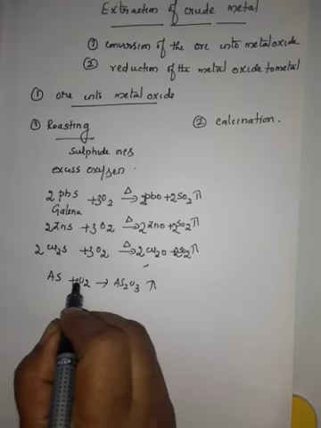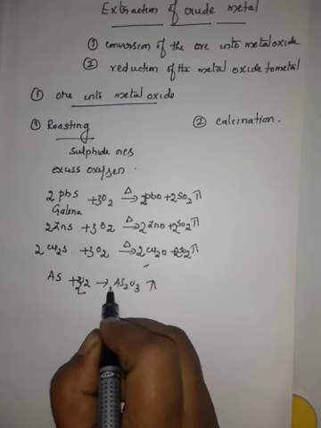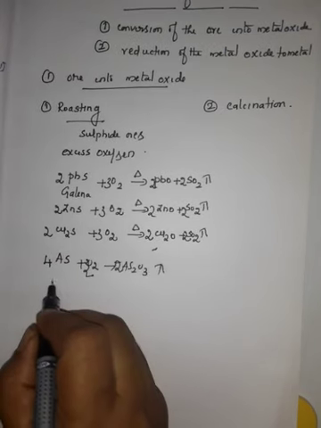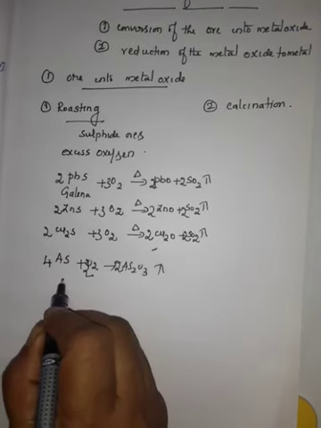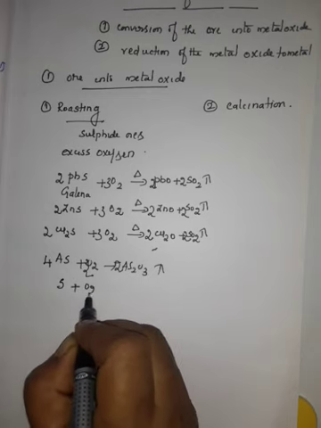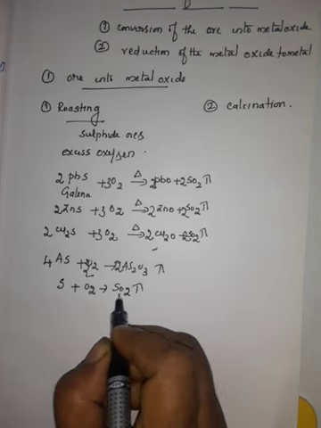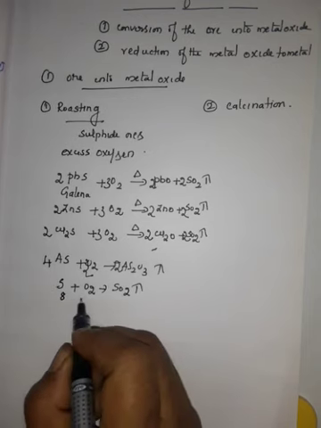Balancing, 3O2, here 2, here 4. Similarly, if sulfur is present, sulfur combining with oxygen forms sulfur dioxide, which is expelled out. Balancing.